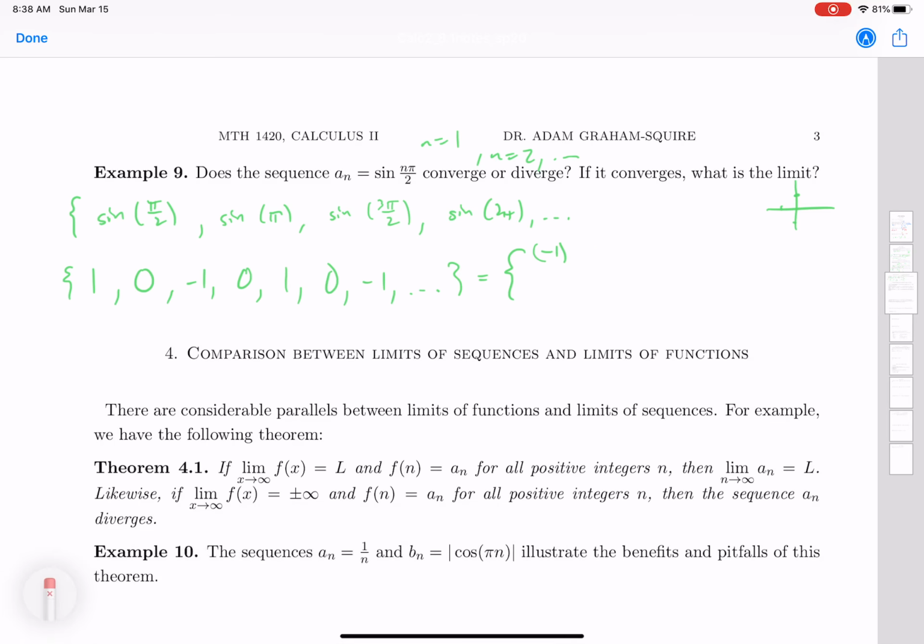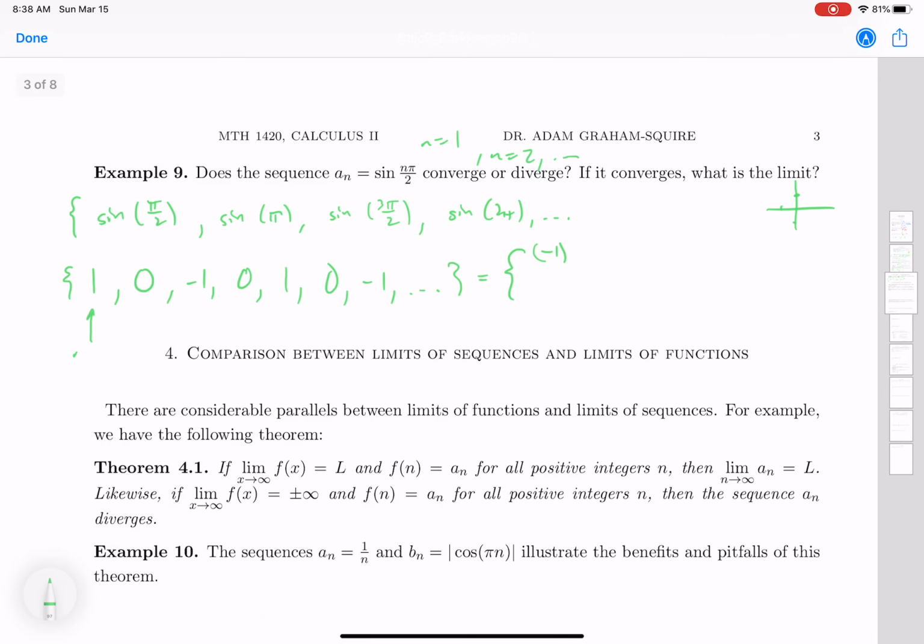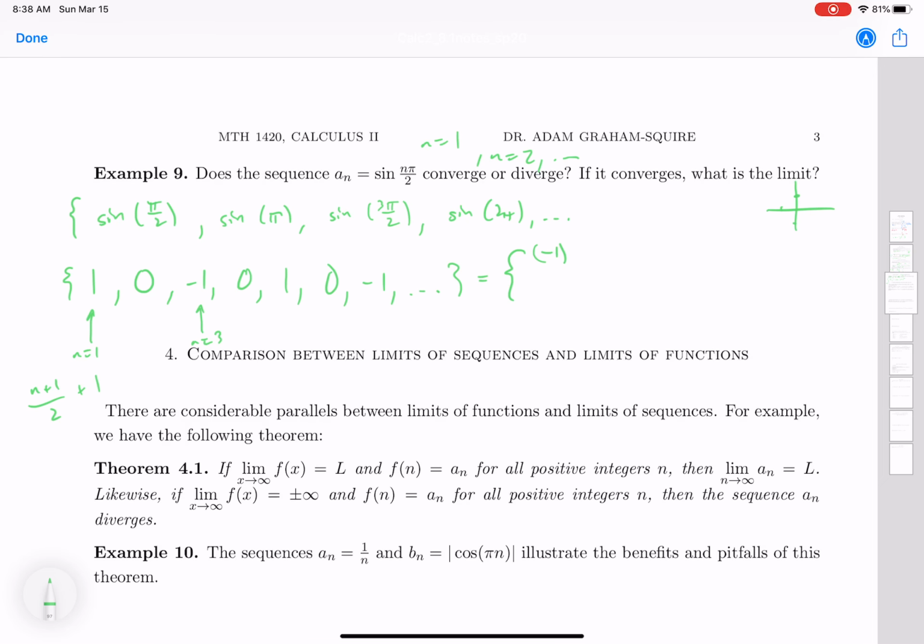We want it to be 1 when n equals 1, and we want it to be negative 1 when n equals 3. So what I really want to do is something like n plus 1 divided by 2, and then I want to add 1 to that.